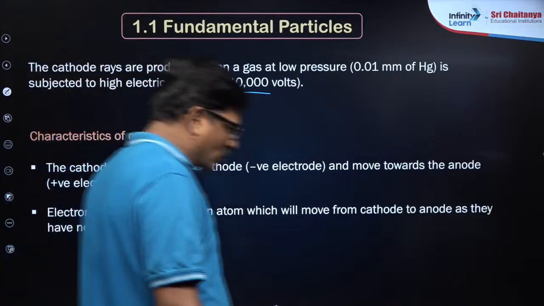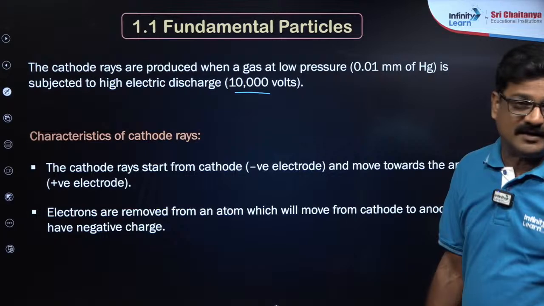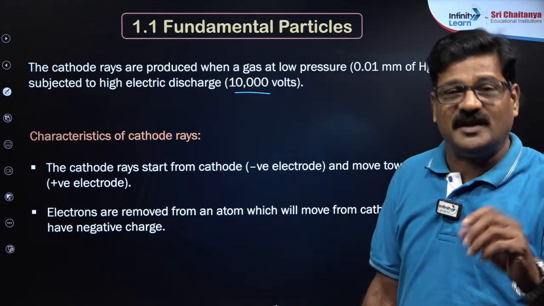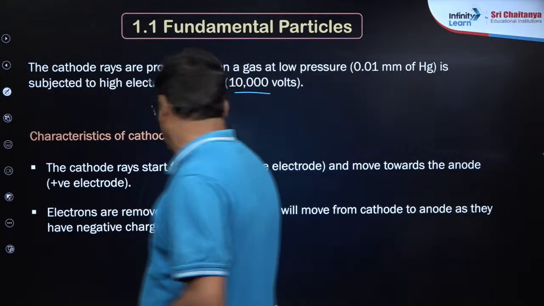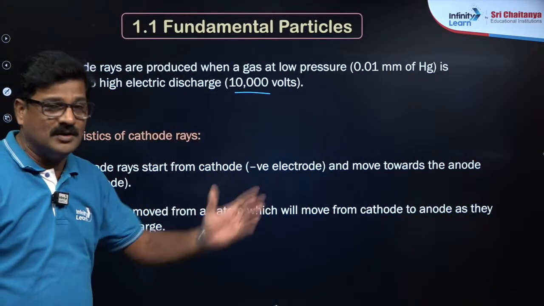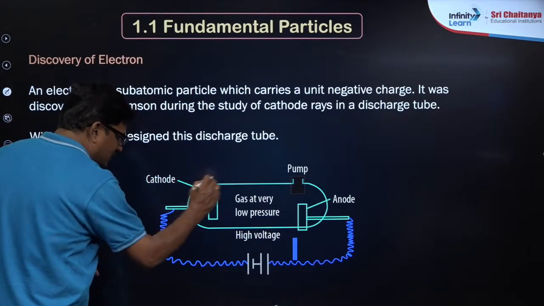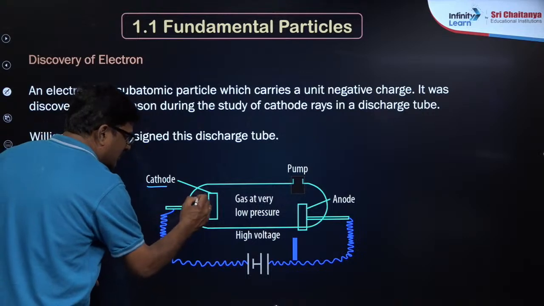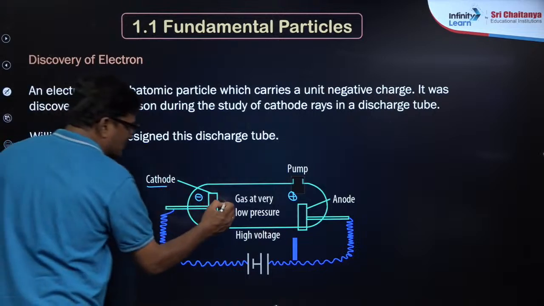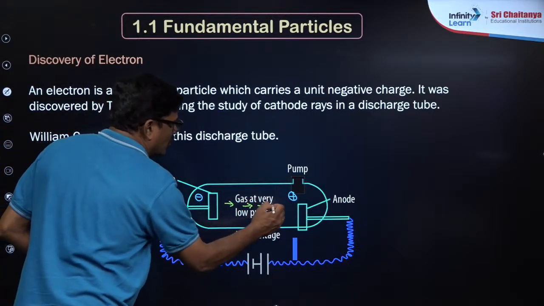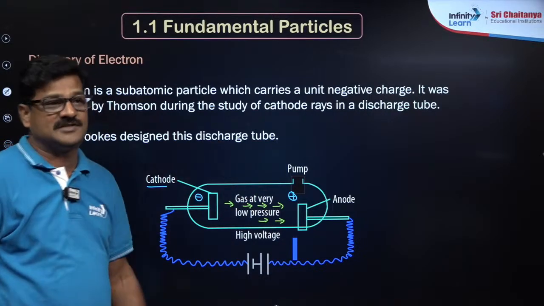So, characteristics of cathode rays. The cathode rays go from cathode to anode, but calling them anode rays is wrong; canal rays are the ones that move the other way. Electrons are removed from an atom and move from cathode to anode in the discharge tube. Here in the cathode ray discharge tube, the cathode is the negative charge and the anode is the positive charge. A glow is observed from cathode to anode; those are called cathode rays.